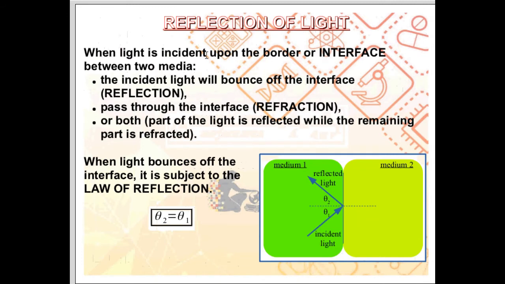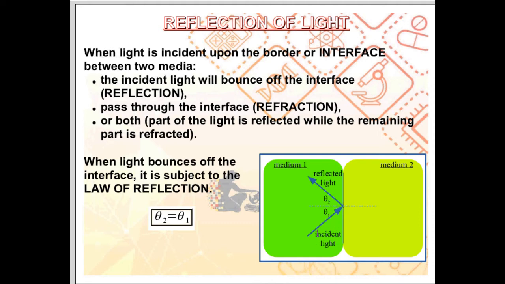Next up, we take a look at the reflection of light. When you have two media, medium 1 and medium 2, there's a border between the two media. We refer to that as the interface between the two media. When light is incident upon that border, that interface, two things may happen.